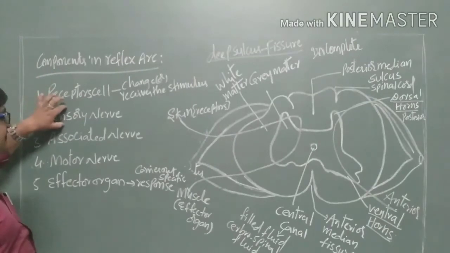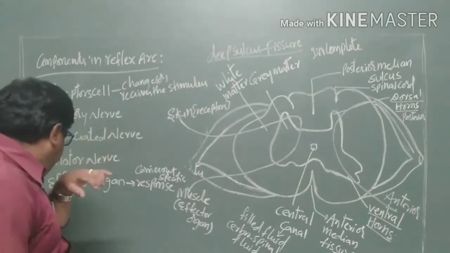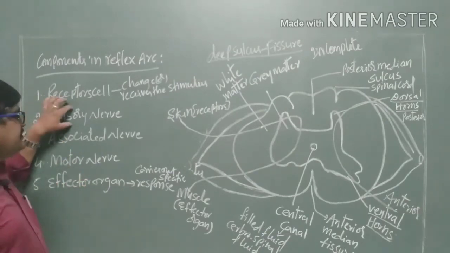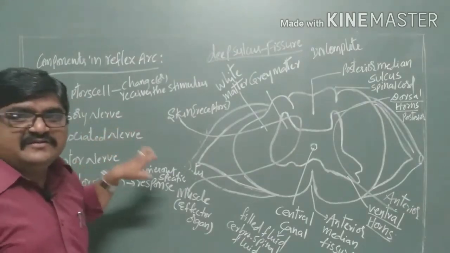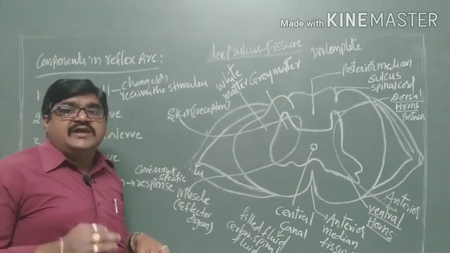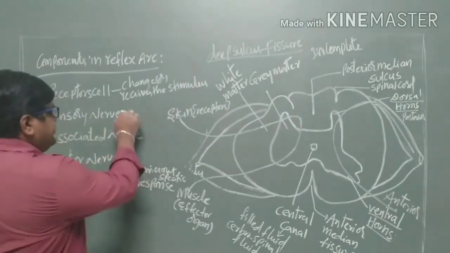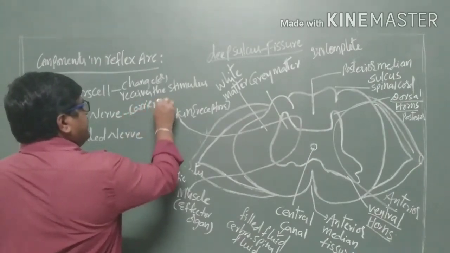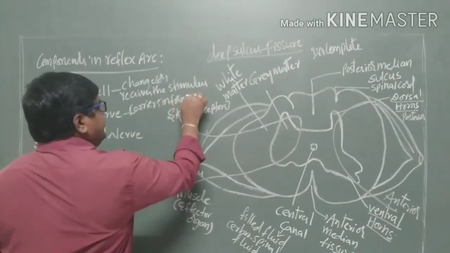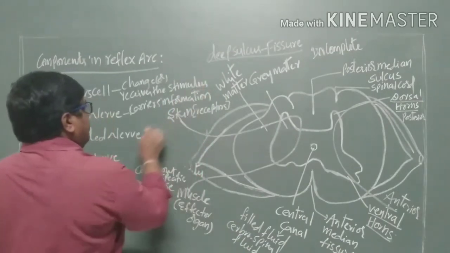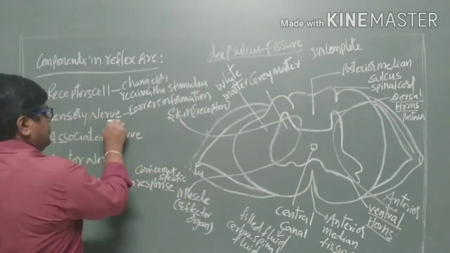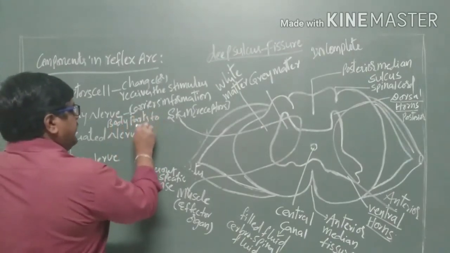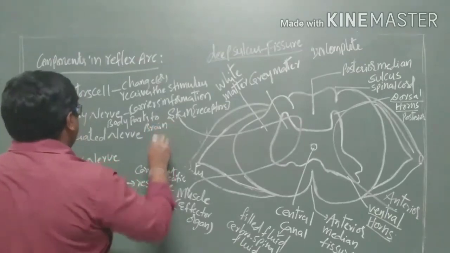Sensory nerves are the nerves which carry information from the body parts to the brain. So they are called sensory nerves.